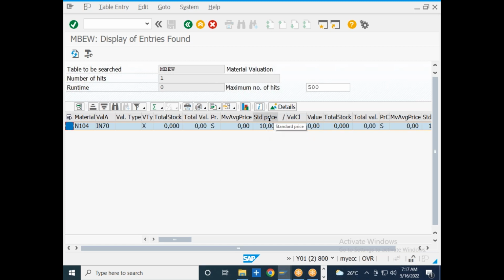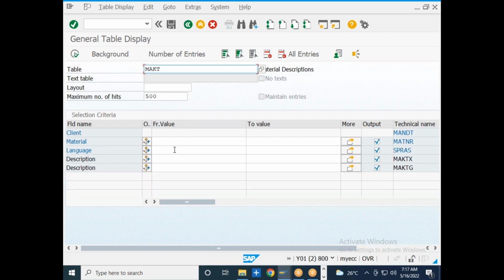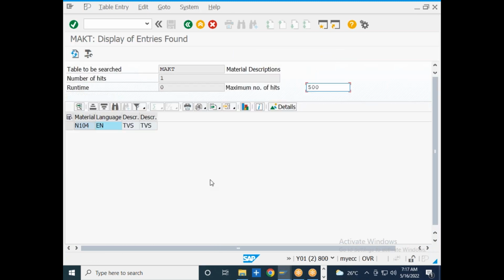These details you will be able to see here in the MBEW. Then MAKT is the material master descriptions table. If you want to see the description of this material, you will be able to see it under the MAKT. This is the latest description of this particular material.